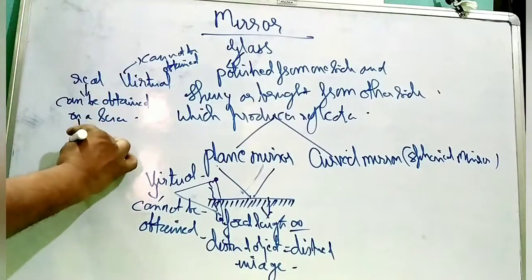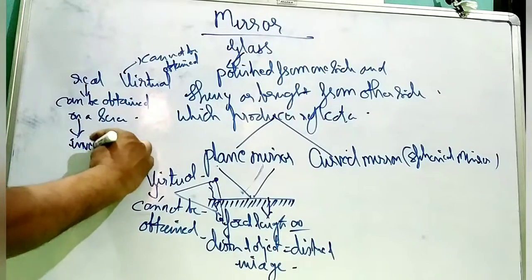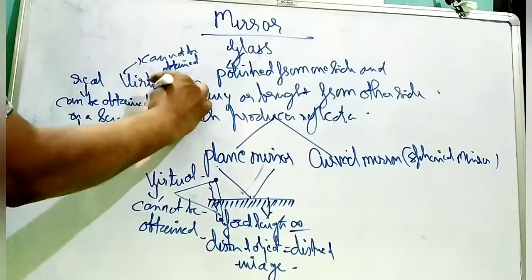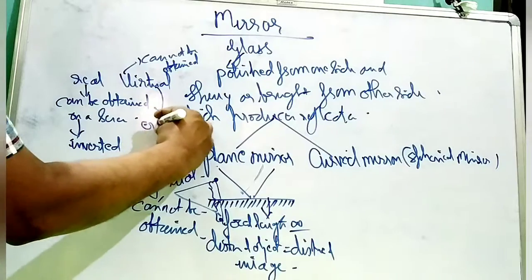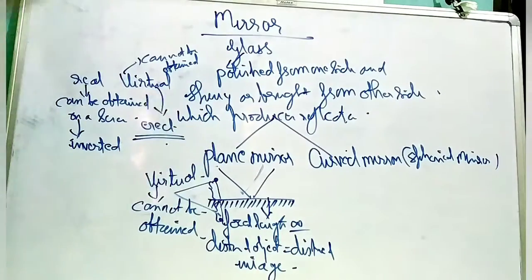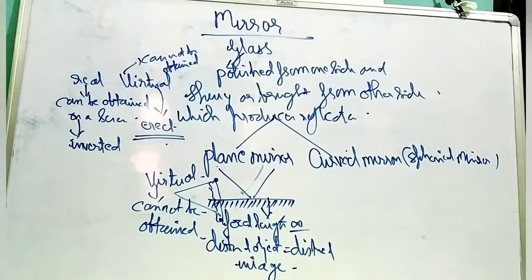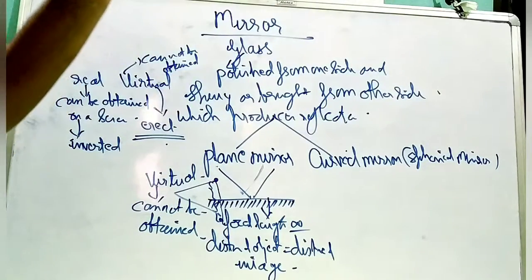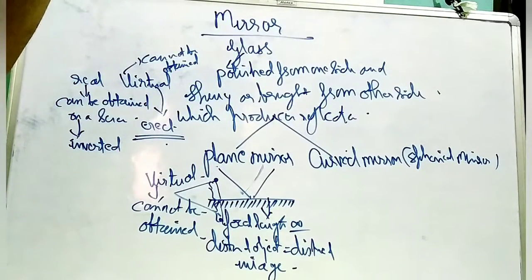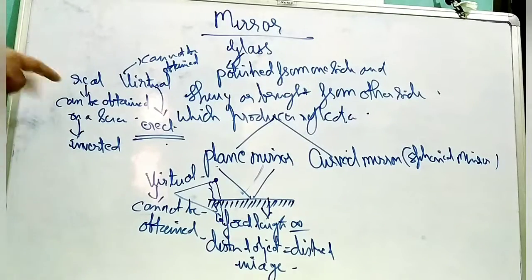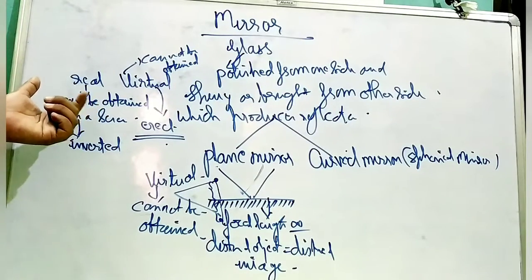Real images are generally inverted in nature, but virtual images are always erect. Erect means as you are looking, it will be upright, of the same orientation. Is this clear?